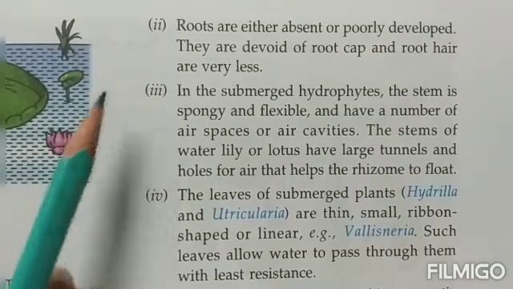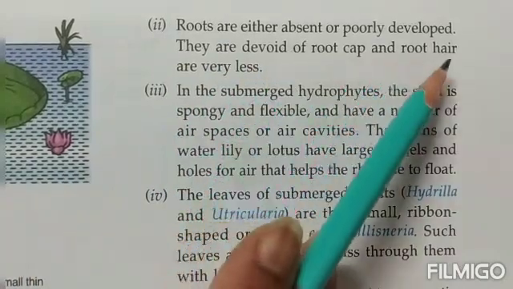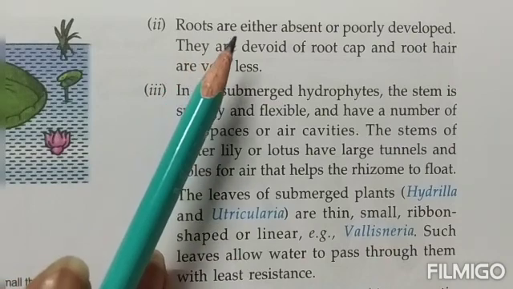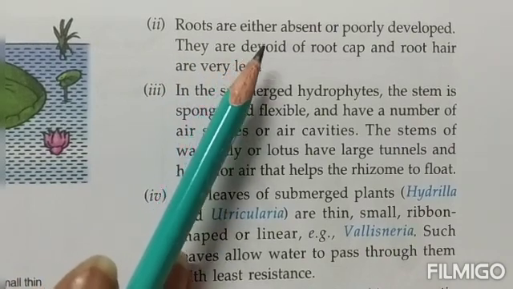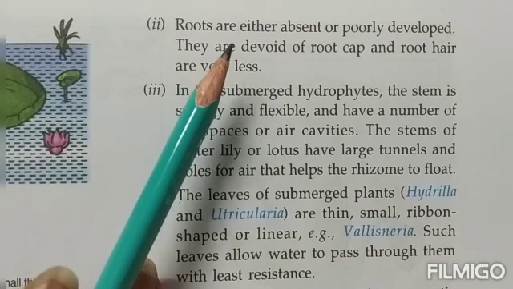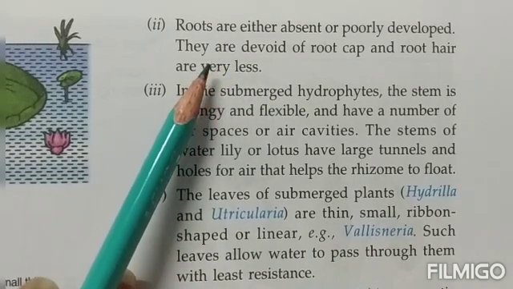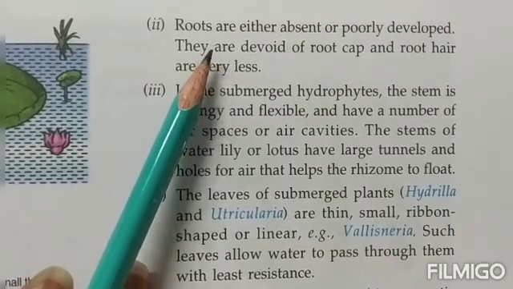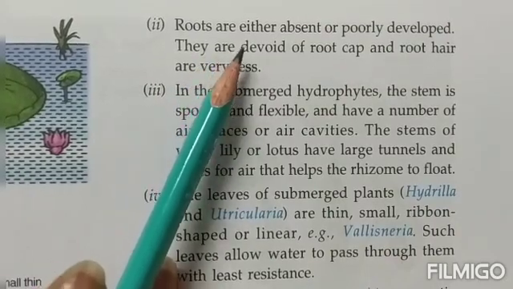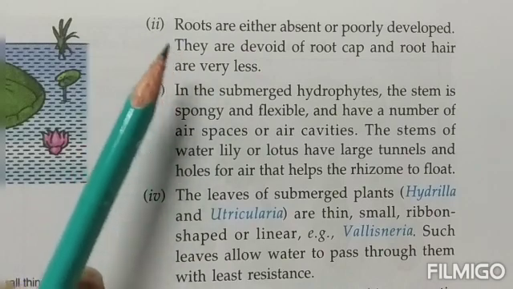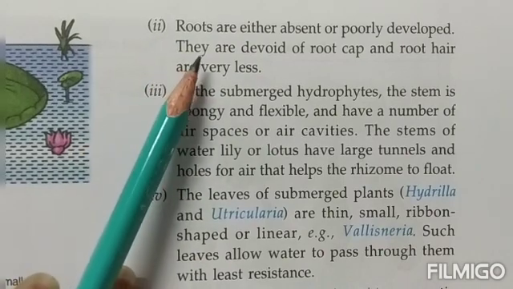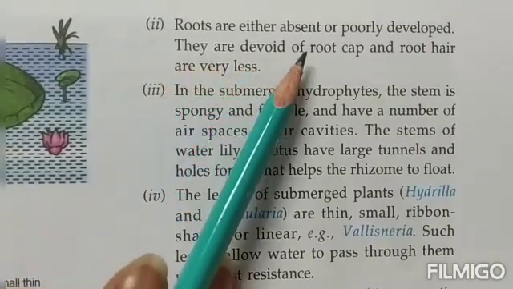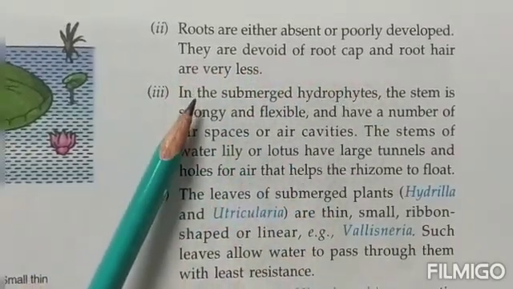The next point is, children, roots are either absent or they are poorly developed. Now you know the basic function of the root was to fix the plant firmly, and the second point was to help in the absorption of the water and the minerals. Now because these plants are already in the water body, the main function of absorption is actually defeated. So many of the submerged hydrophytes, children, have a very poorly developed root system.